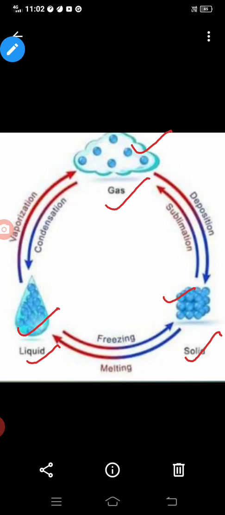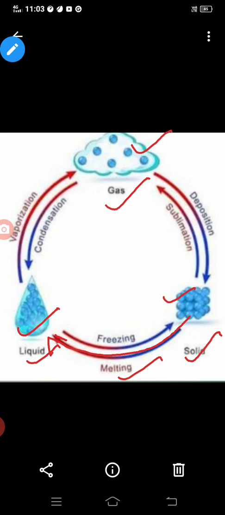And all these states of matter are interchangeable, means they change into one another. For example, a solid changes into liquid, and the process of changing of solid into liquid is called melting. For example, an ice cube melts into liquid water.